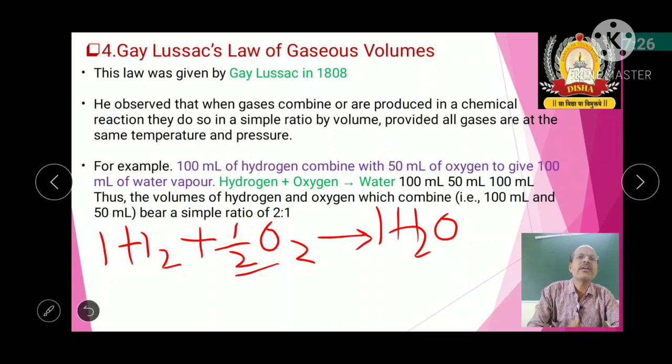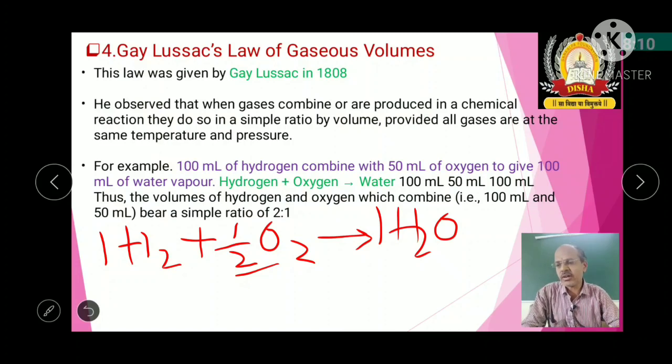That means if I take 100 ml of hydrogen, then oxygen required is half of that, that means 50 ml, and water is also 1. So when you take 100 ml of hydrogen and mix it with 50 ml of oxygen, you get 100 ml of water. That means the volumes of hydrogen and oxygen which combine bear a simple ratio of 2:1, or 1:half. So that is about the Gay-Lussac law.